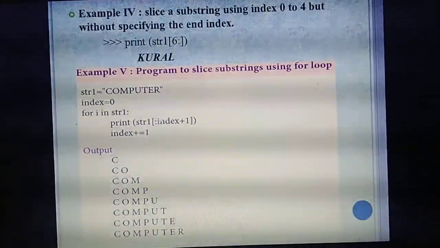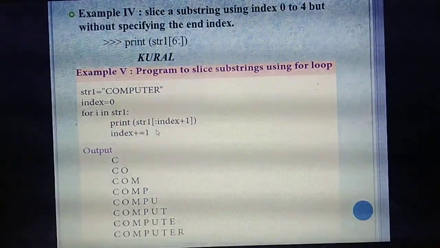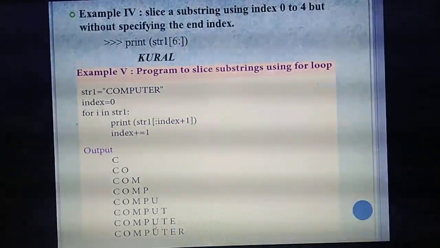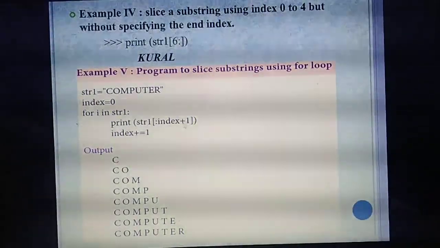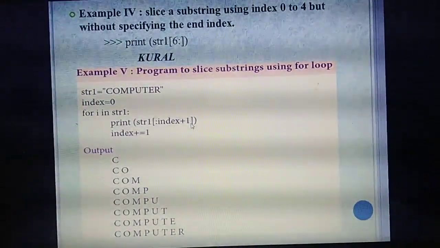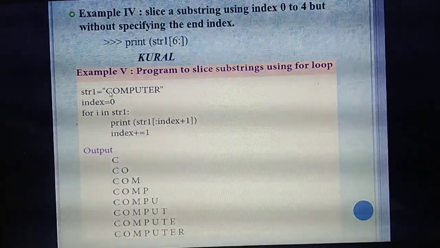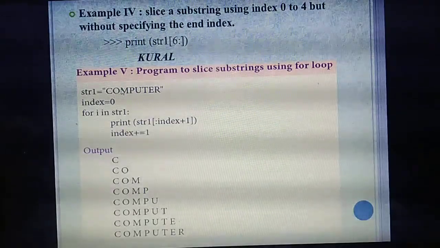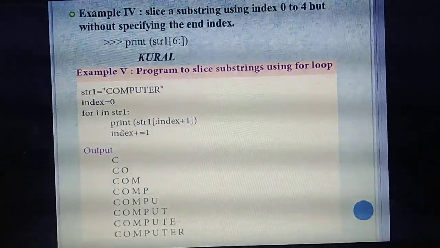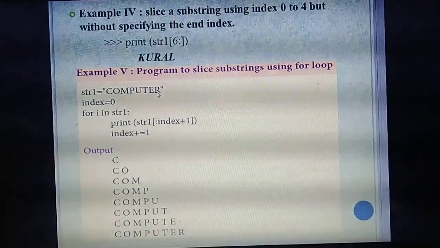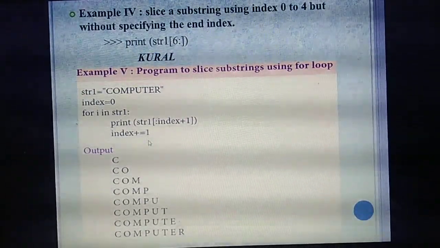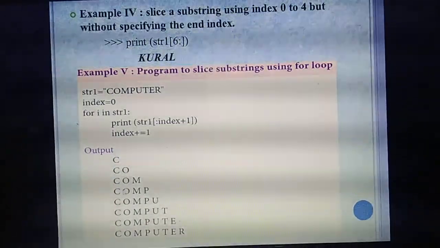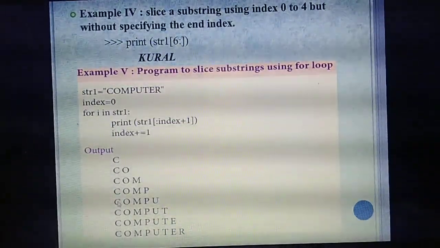Here they are not specifying the starting index. See, only the colon. Even without specifying the starting index, it can print from 0 till the last. Each time the index value is incremented by 1. The first time the index value is 0, and the first line prints. Then the next line, index 0 and 1, so the next word is CO. The next line, 0, 1, 2. Like this it will print till the last character. For that, in the last line they give index plus equal to 1. Understand? Now when you run the program, you will get the output like this. Very, very important program.